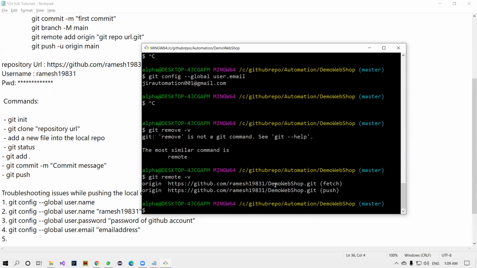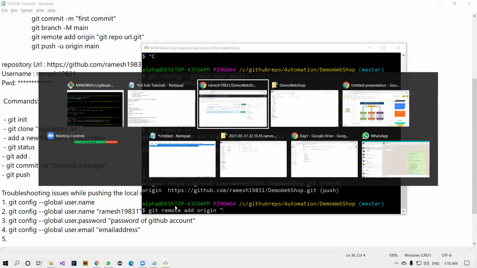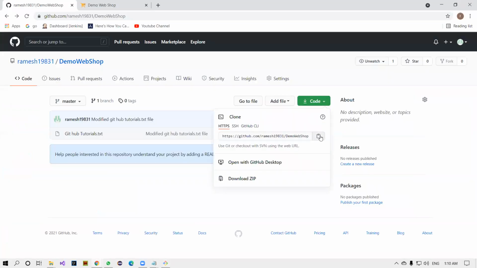At that time, you may not see the repository URL in your Git bash. If you see blank here, you can do like this: git remote add origin double quotation and your repository URL. Where is that, sir? Here is my repository URL.